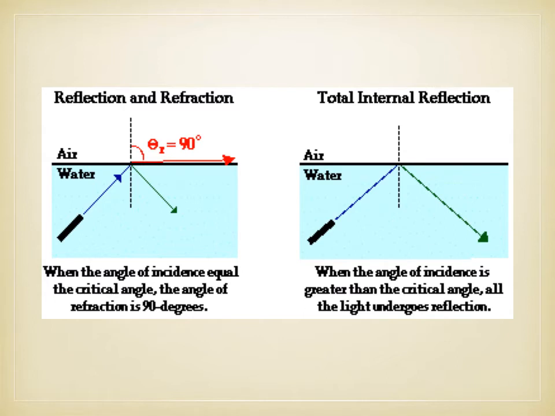Here two media, air and water, are shown. The dotted line is the normal, which is perpendicular. You can see the blue colored ray line is at the critical angle, so it is deflected at 90°. This is the angle of incidence equal to the critical angle. In the second diagram there is total internal reflection, where the angle of incidence is greater than the critical angle. All the light undergoes reflection.